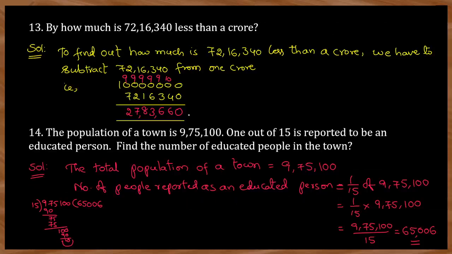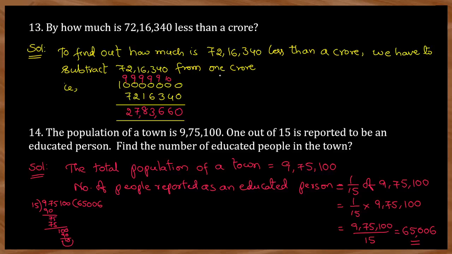Next, by how much is 72,16,340 less than a crore? From the crore, you have to subtract this value to find out how much it is less than.